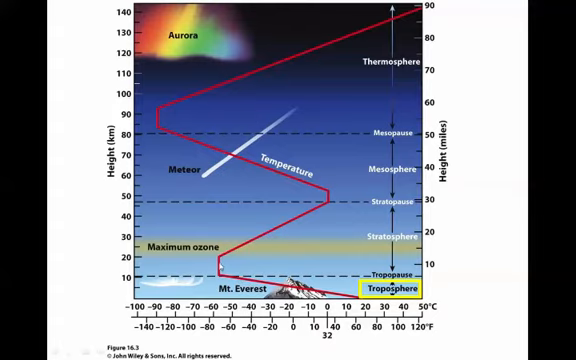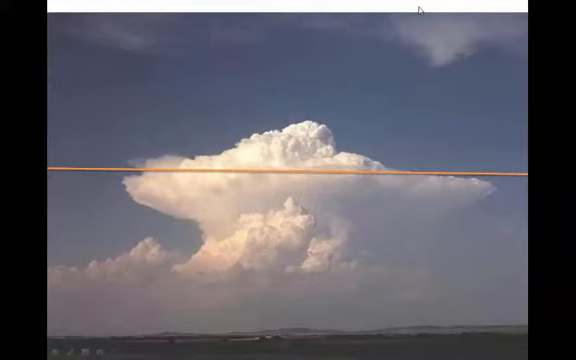And then we get up to the stratosphere, where temperature increases with height. And then we get up to the mesosphere, where it decreases with height again. And then finally to the thermosphere, where it gets warmer as we go up in the atmosphere. In fact, in the troposphere, this is where most of our weather takes place.